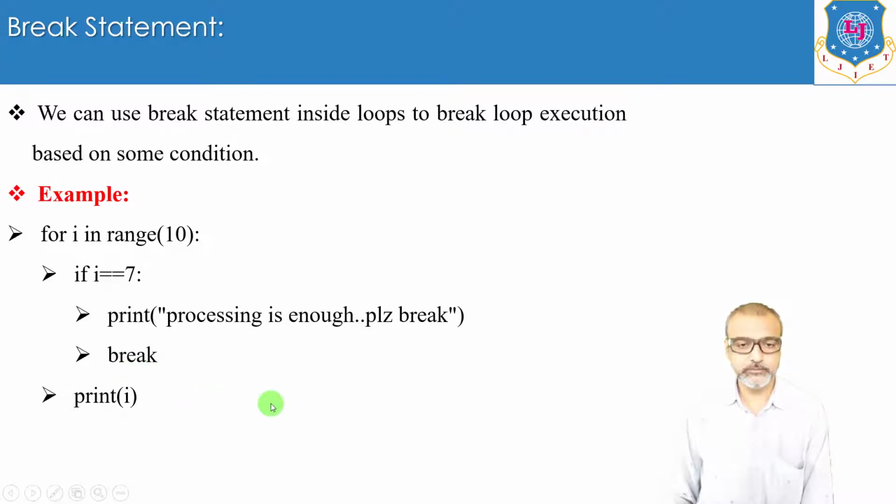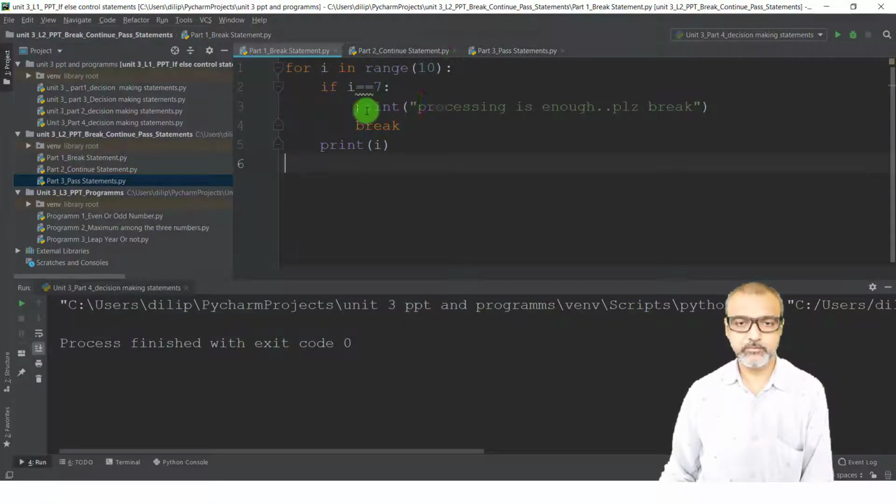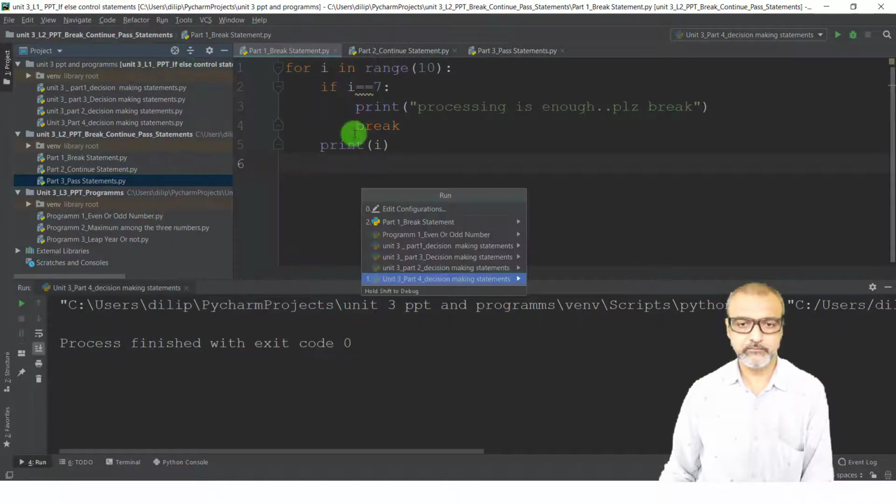So I will show you this output. See, this is the output: 0, 1, 2, 3, 4, 5, 6, and finally "processing is enough, please break." Now I will show you the output of this program in the PyCharm editor. See, in the PyCharm editor I have written the same program. Now I will run this program by clicking on this run button. Again click on run, select the name of the file, and that is break statement part 1.